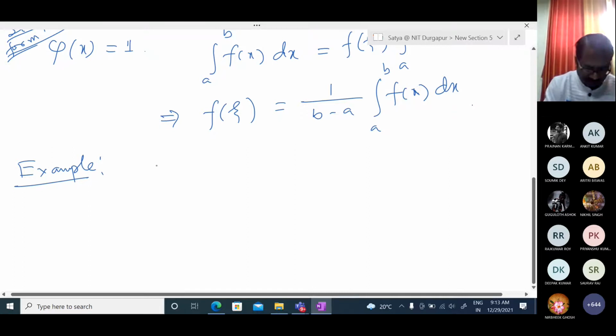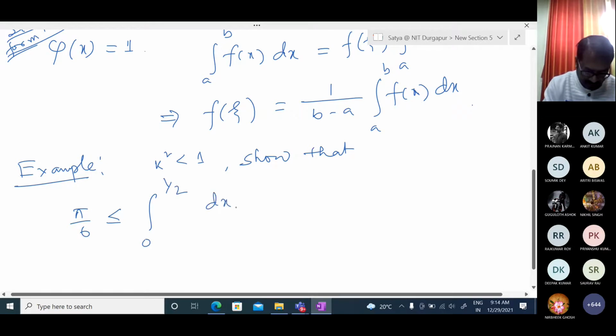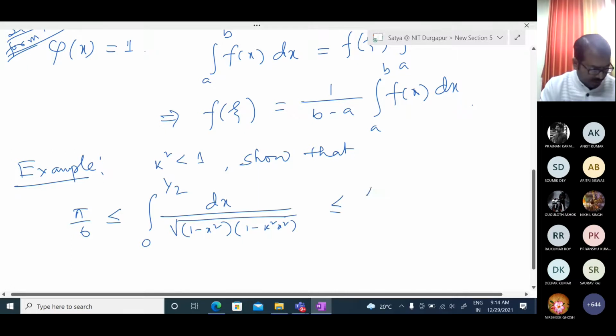Let us take k square less than 1, then show that pi by 6 is less than or equal to the integration over 0 to half of dx over under root of 1 minus x square into 1 minus k square x square, less than or equal to pi by 6 into 1 upon under root of 1 minus k square zeta square.